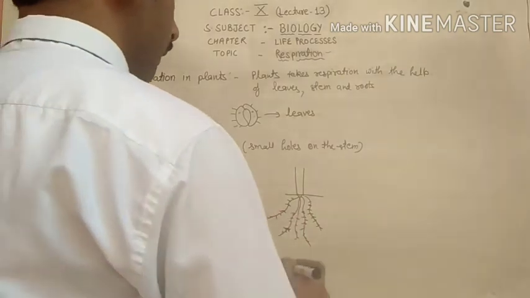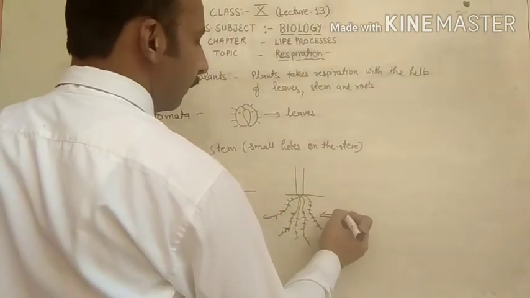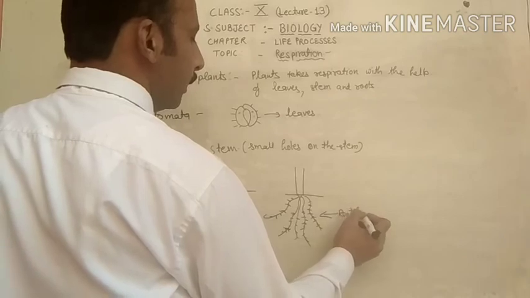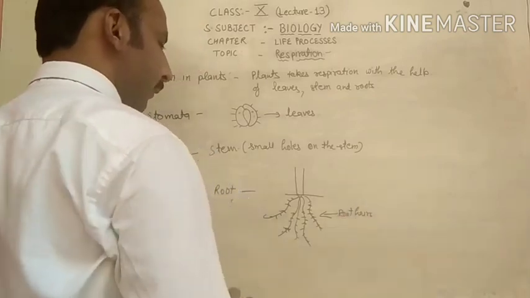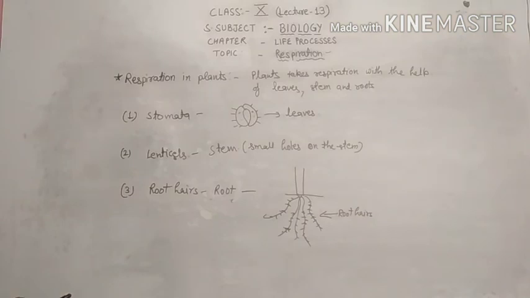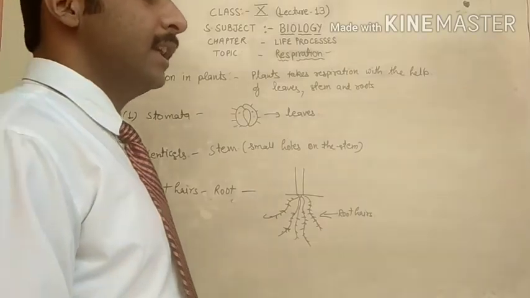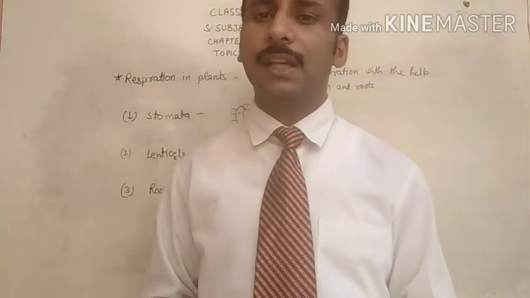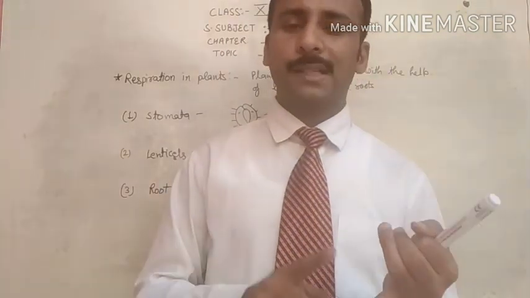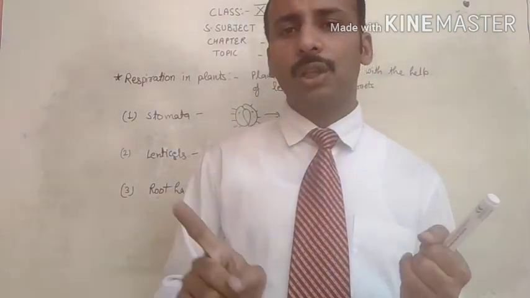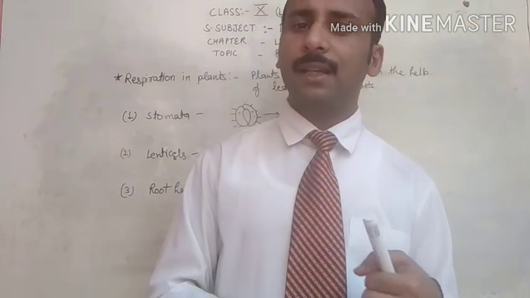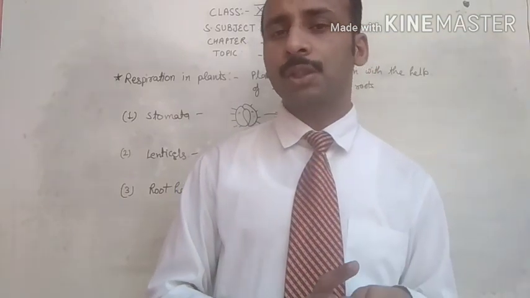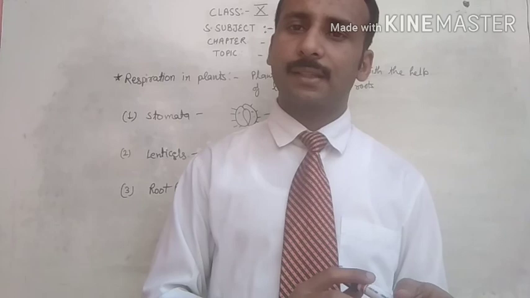These are called root hairs. So what actually takes place? Plants exchange gases with the help of leaves, roots and stem. All three parts of the plant are helpful in the process of respiration and exchange of gases.